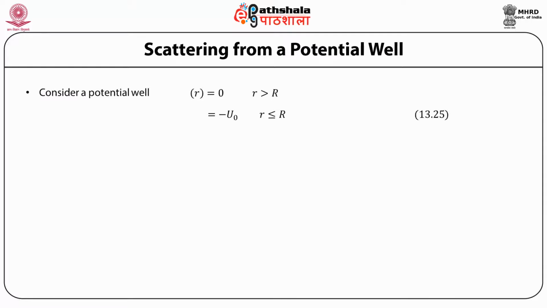Now let us consider scattering from a potential well. We define a potential well by a potential function U(r) such that U(r) is equal to 0 for all values of r greater than capital R, and inside the potential is constant, that is, U(r) is equal to minus U naught. We take the potential to be attractive for r less than or equal to capital R.